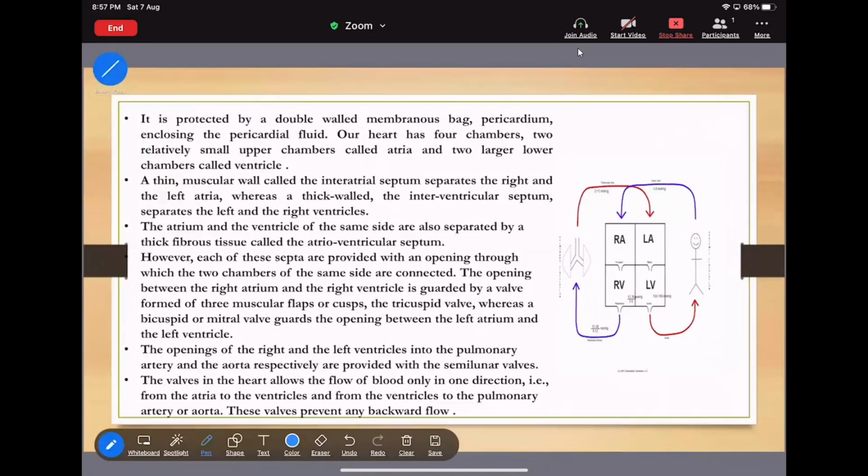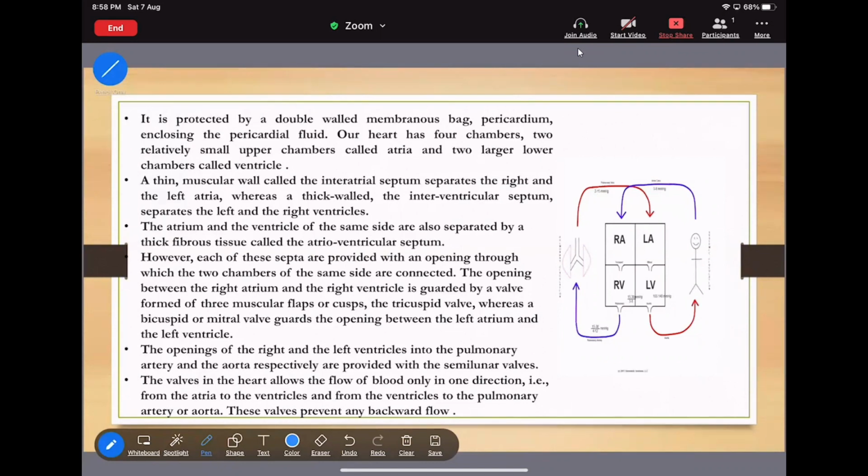Then the valves in the heart allow the flow of blood only in one direction. The valves that are present: one is the tricuspid valve, second is the bicuspid valve, and third is the semilunar valve.